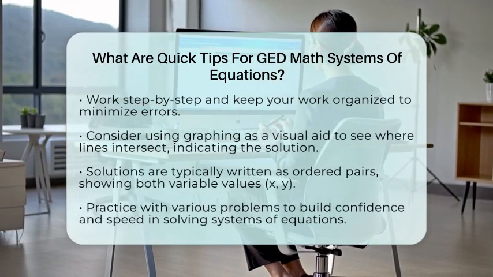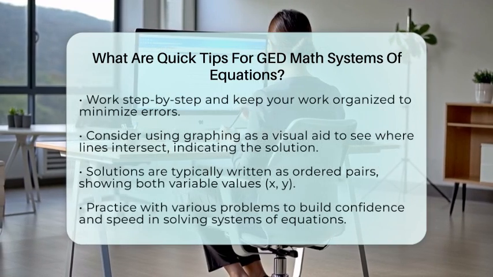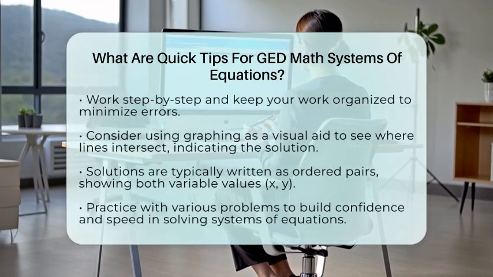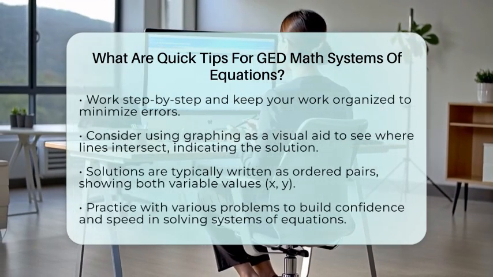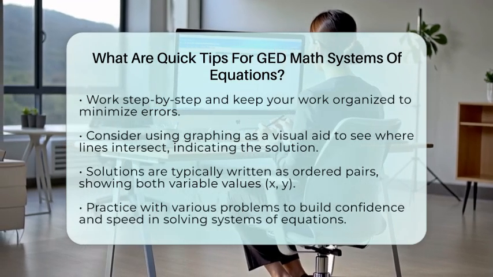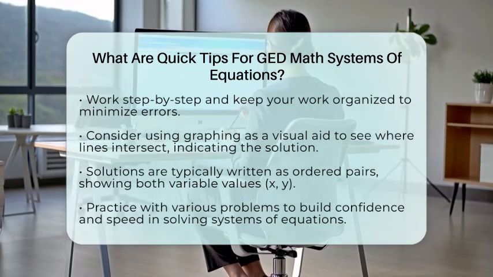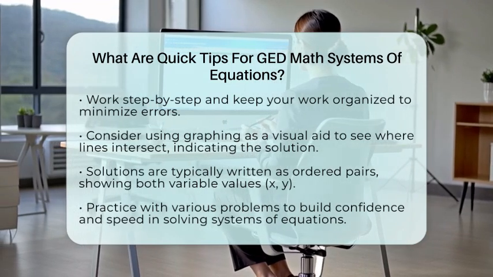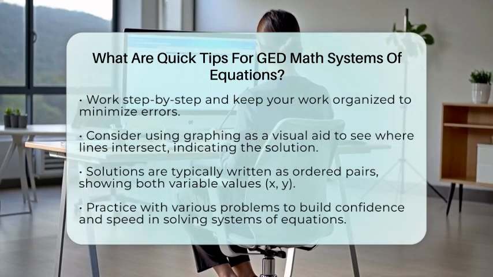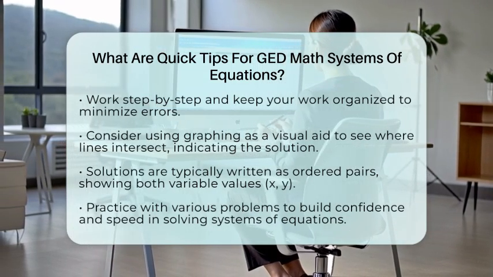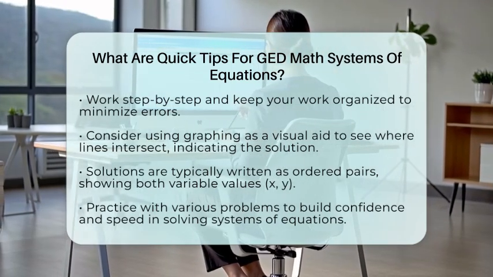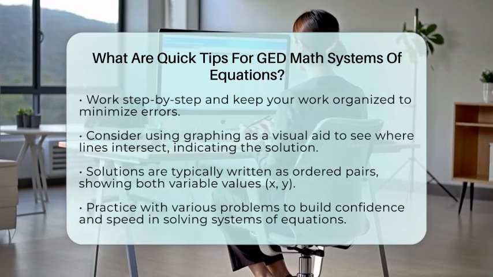For example, if you have the system 3x + y = 9 and 4x + y = 10, you can use elimination. Subtract the first equation from the second to eliminate y. This gives x equals 1. Then substitute x equals 1 into one of the original equations to find y. You will find that y equals 6. Thus, the solution is (1, 6).